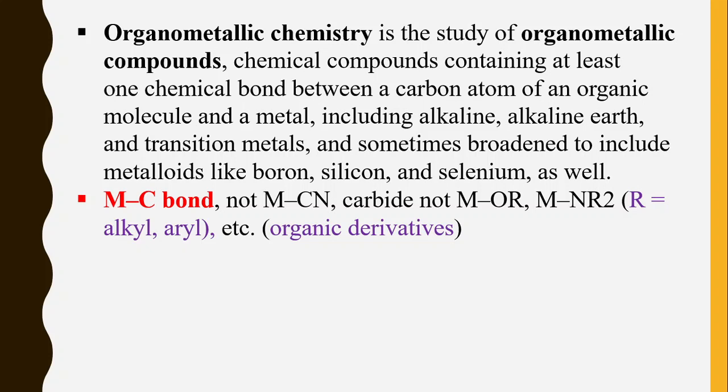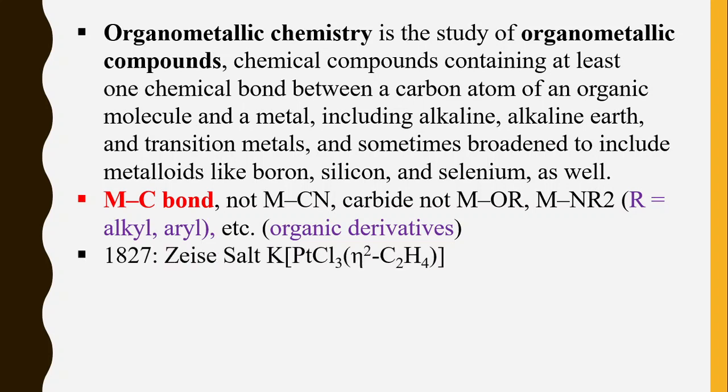Then we call that compound an organometallic compound. We cannot take M-OR, that is a metal and oxygen bond, as an organometallic compound, or a metal and nitrogen bond. The requirement is that a metal and carbon bond should be present, and the carbon should be from the organic group, alkyl or aryl group.